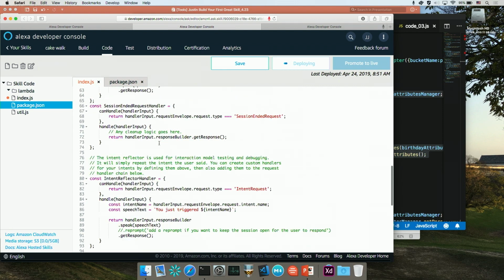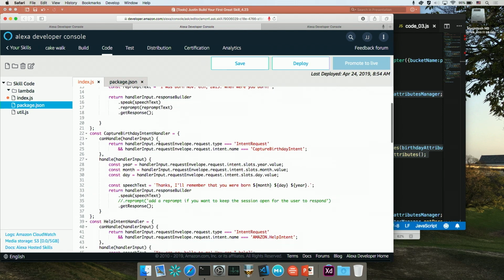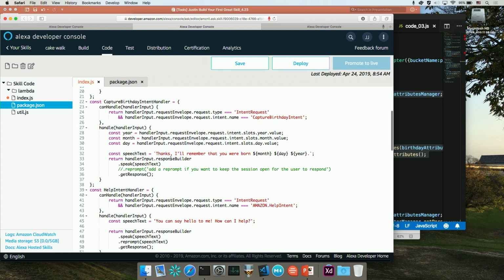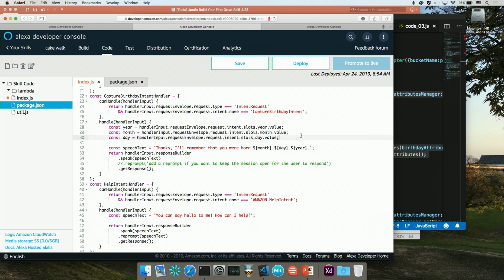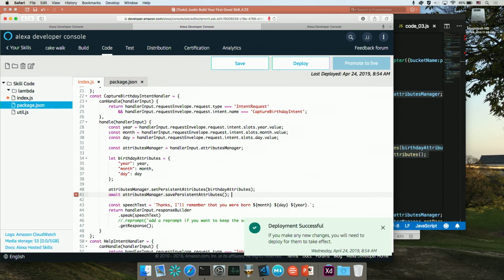So now that we have that, we need to now save the information. So I'm going to go ahead and copy this code here, and I'll talk about what we're doing after I've added it. So if we go to our capture birthday intent, we're going to need to save the information. So before we speak it out, we're going to paste this code in here.